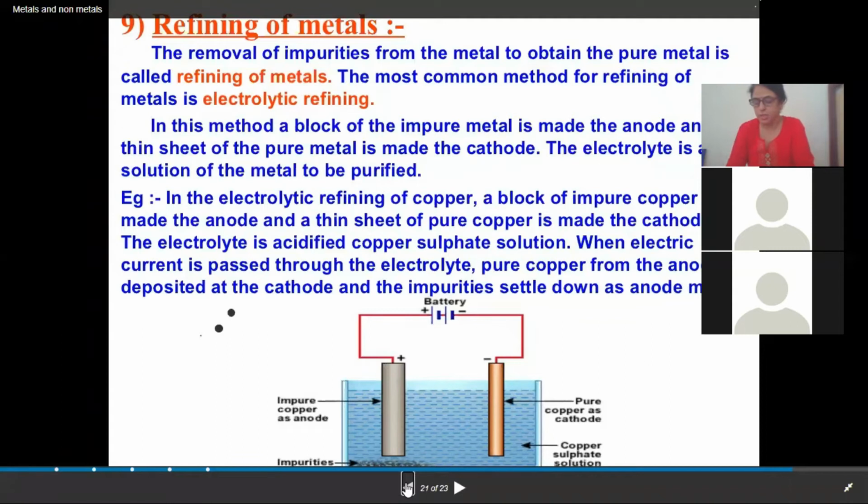What will happen? The soluble impurities present in the impure metal will pass into the solution, whereas the insoluble impurities will fall below the anode and get collected as anode mud. When the electric current is passed through the solution, the pure metal from the anode passes into the solution. Being positive in nature, it will move towards the cathode and get deposited on the cathode.